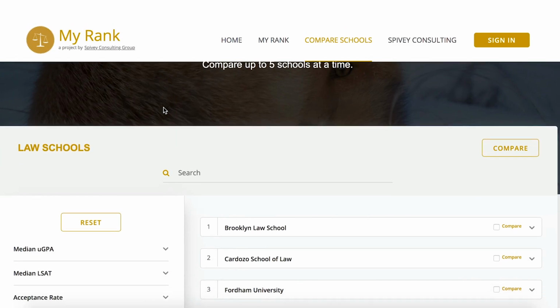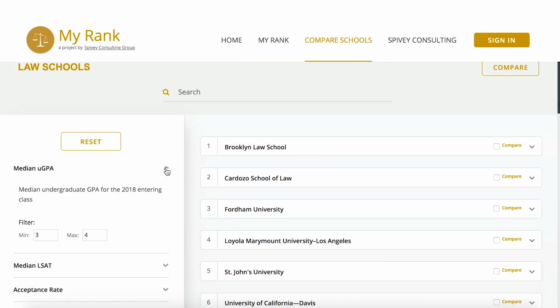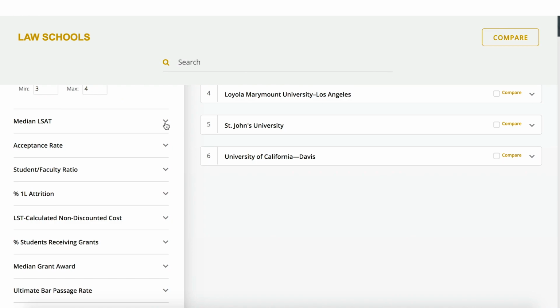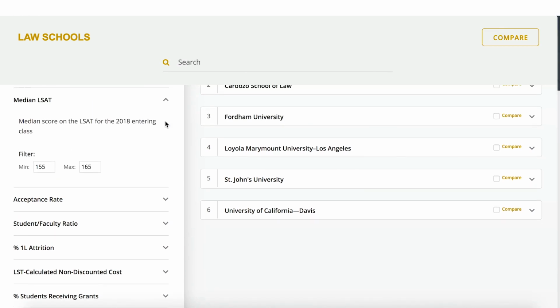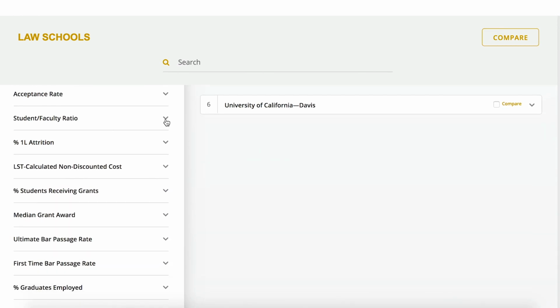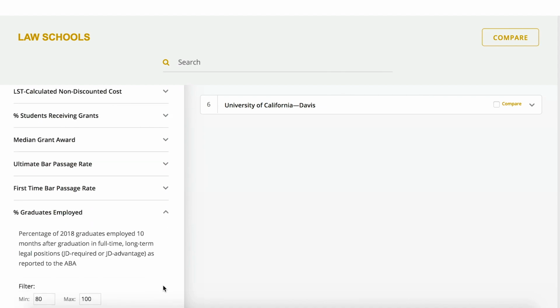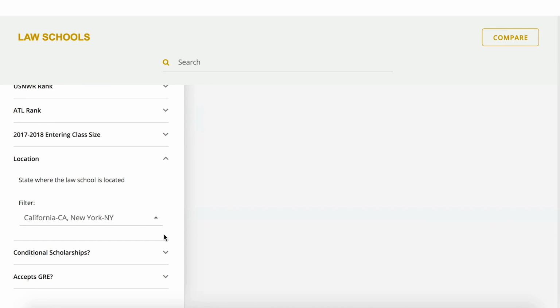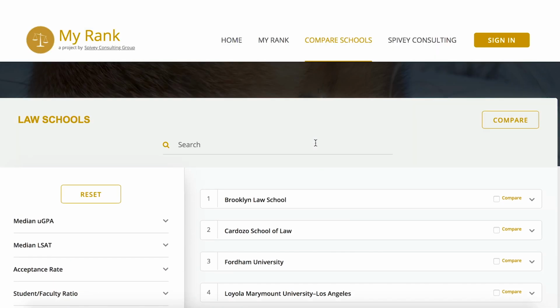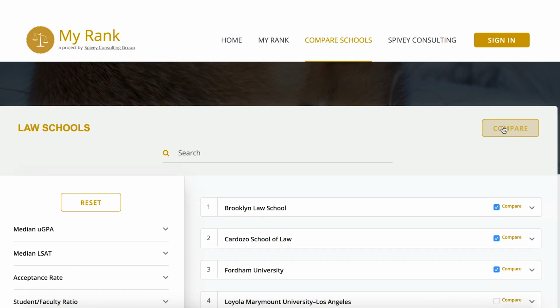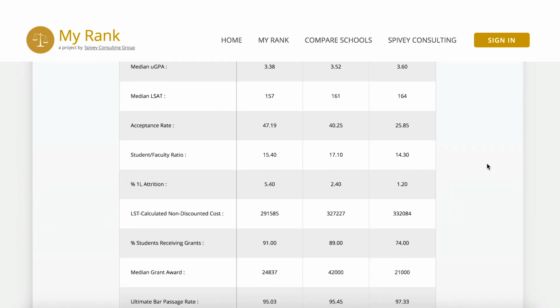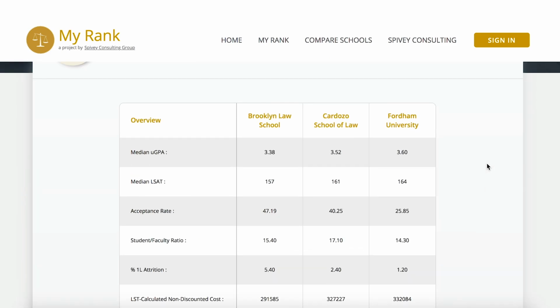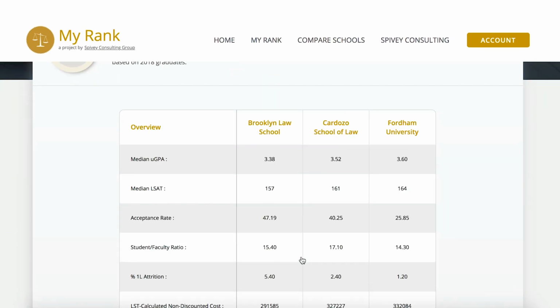So for instance, I could use the filters to see only schools with a GPA median between 3.0 and 4.0, an LSAT median between 155 and 165, an overall employment rate greater than 80%, and only schools in California or New York. Then I can choose up to 5 of these schools to compare. If you have an account, you can also save your comparisons for future reference. You can access your saved rankings and comparisons on your account page here.